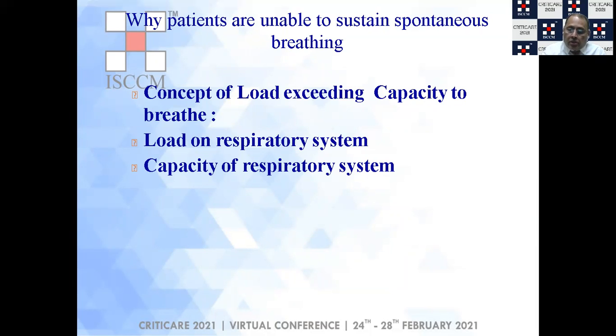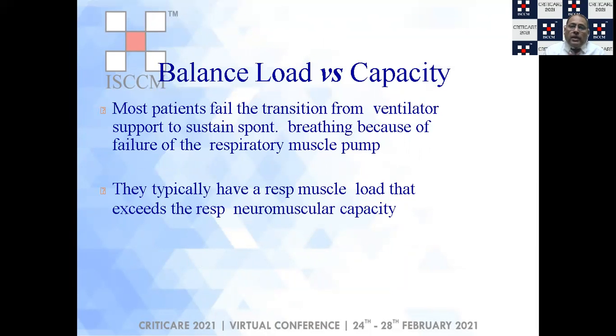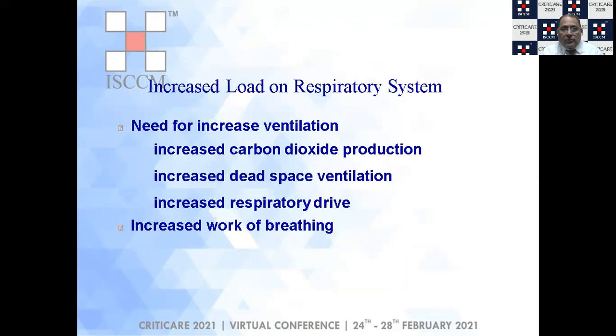If you look at this balance of load versus capacity, most patients fail the transition from ventilator support to sustained spontaneous breathing because of failure of the respiratory muscle pump. They typically have a respiratory muscle load that exceeds the neuromuscular capacity of respiration.